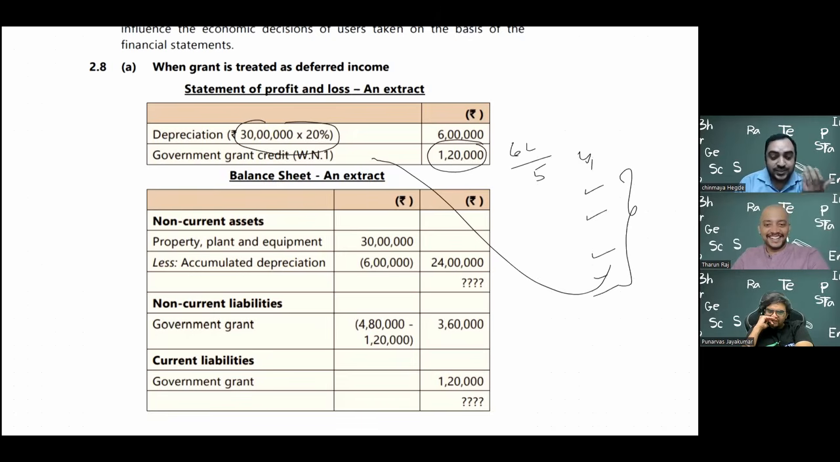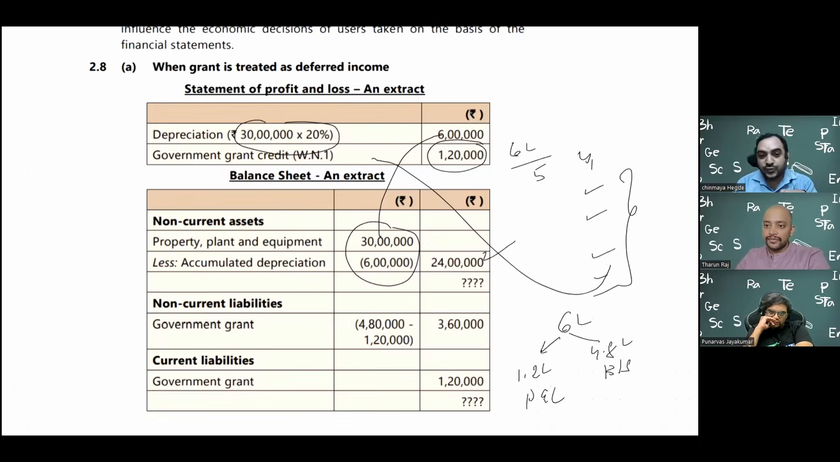As far as the balance sheet is concerned, a small point, I think you should explain this. Non-current assets, that is fixed assets, 30 lakh minus 6 lakh depreciation, 24 lakh, that is asset minus depreciation. This one I have to explain. 6 lakh is the amount of grant received. 1,20,000 went to the P&L account, so the remaining 4.8 lakhs will come in the balance sheet.